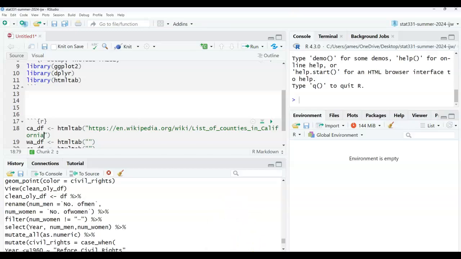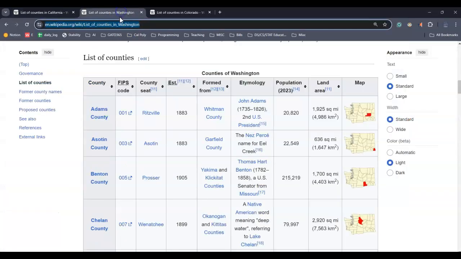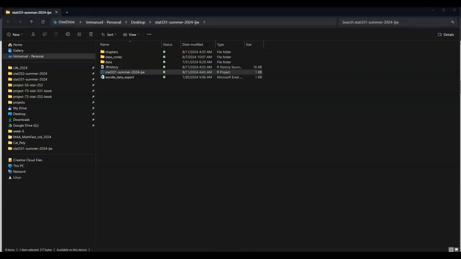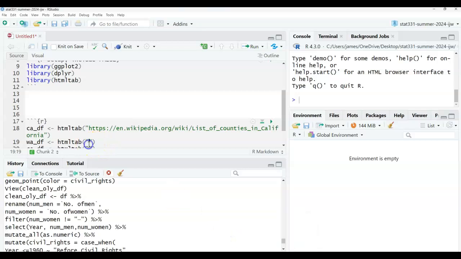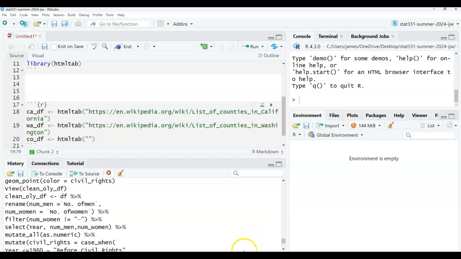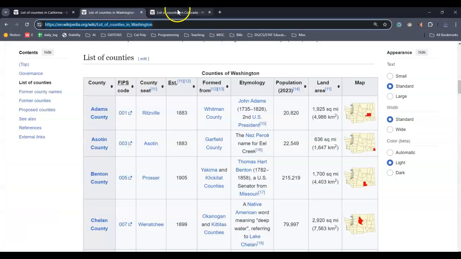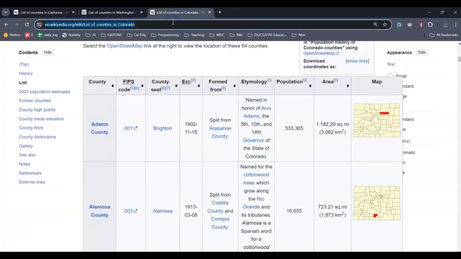It's California. Go here again. Let's get Washington, Seattle, wrong place. And then Denver. It's not really Denver, it's Colorado.